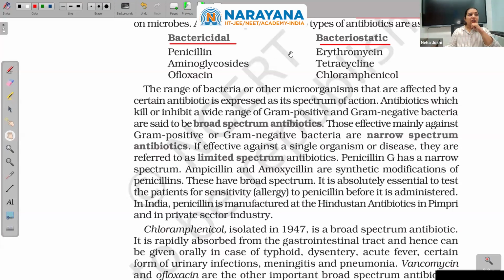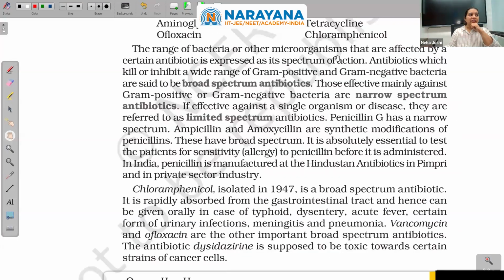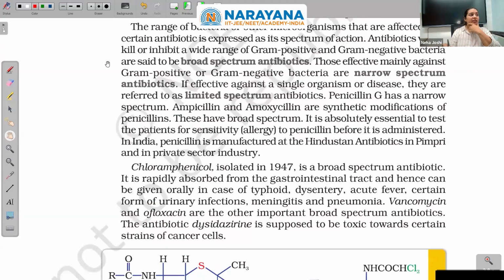The range of bacteria or other microorganisms that are affected by a certain antibiotic is expressed as its spectrum of action. Antibiotics which kill or inhibit a wide range of gram positive, that is, gram is a dye, if the bacteria get colored by that dye, then they are called gram positive. If they do not, then they are called gram negative.